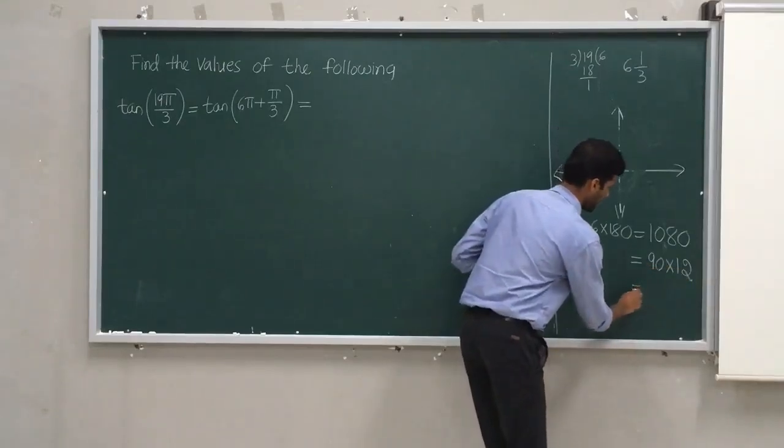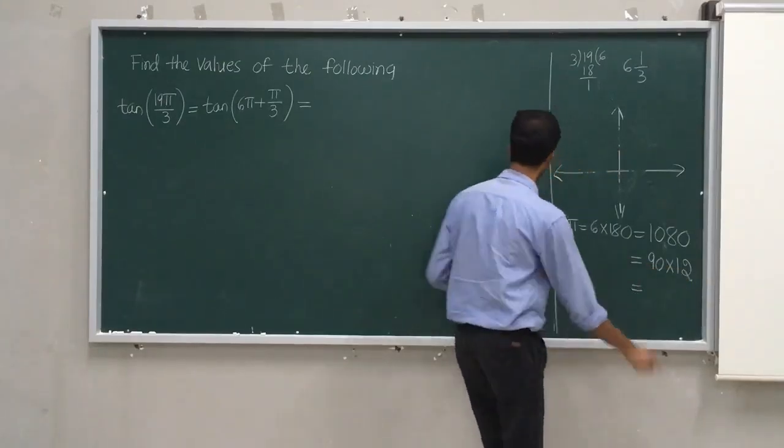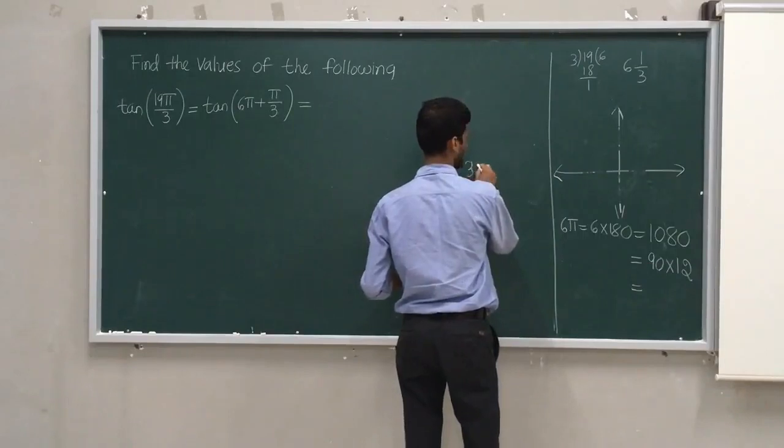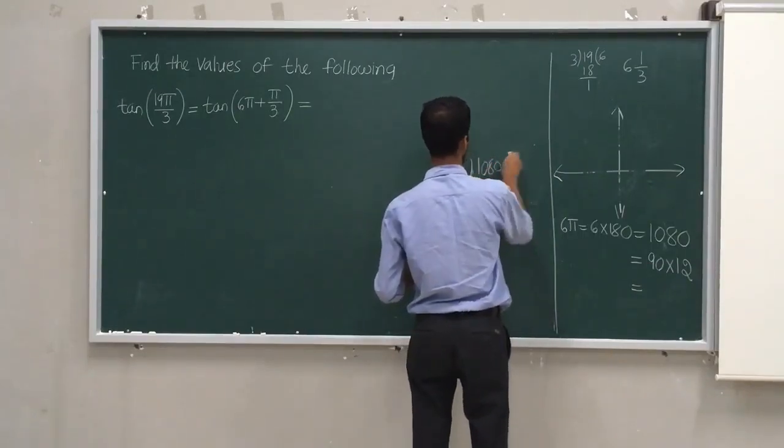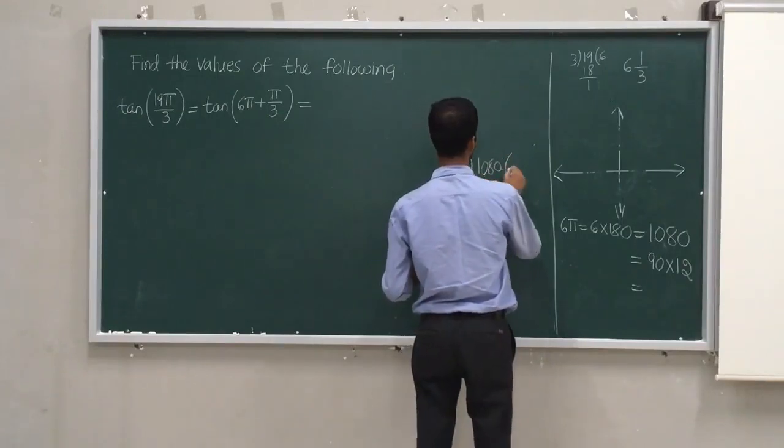Or when it comes to 360, it is 1080 divided by 360.